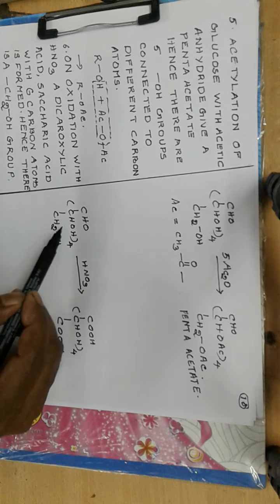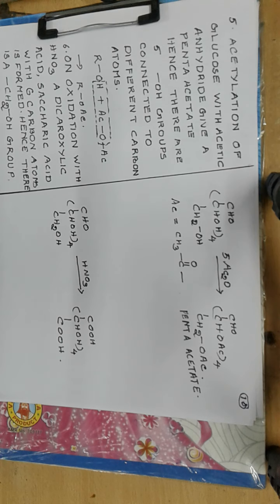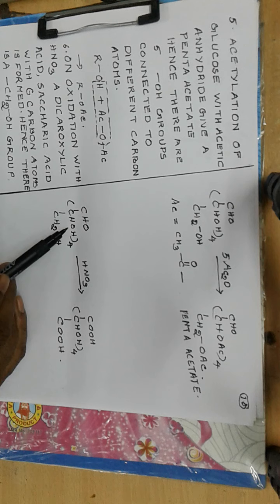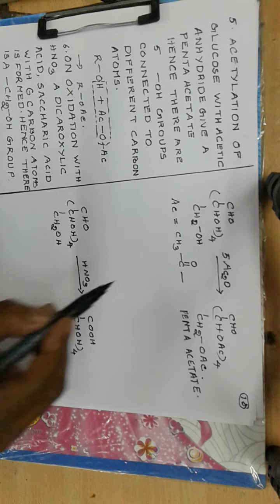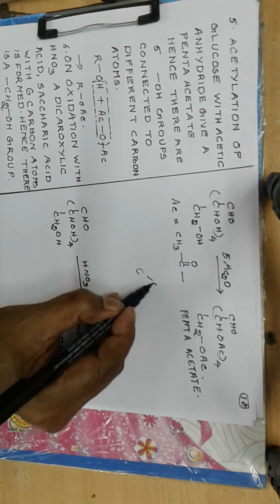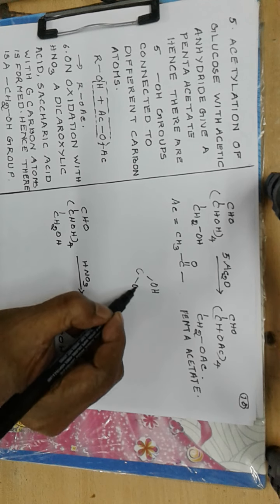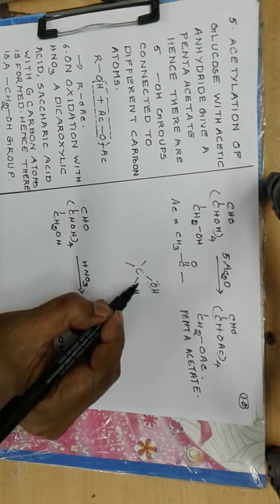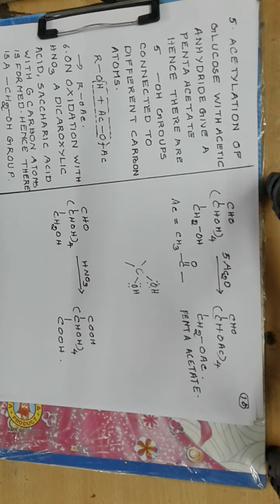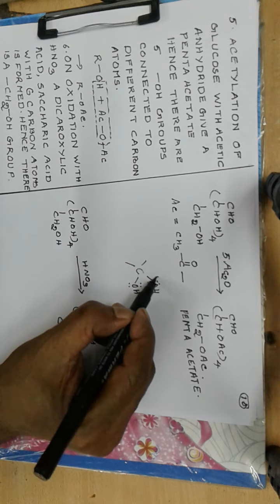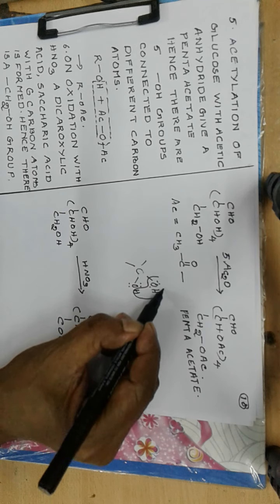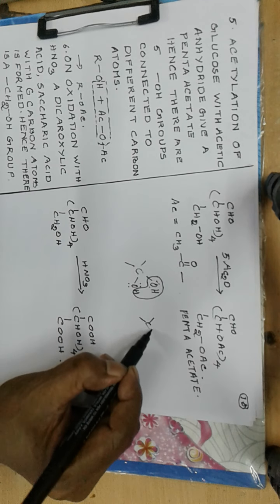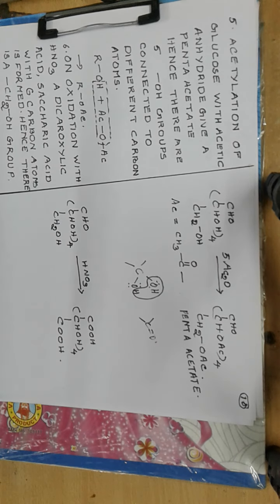So a CH2OH group is present in glucose, and all OH groups are connected to different carbon atoms, because if we connect 2 OH groups to the same carbon, the system is unstable. We have seen earlier there is electronic repulsion between the lone pairs of oxygen atoms. So one OH group will be removed as a molecule of water, and we get C double bond O. So more than one OH group cannot be connected to the same carbon.